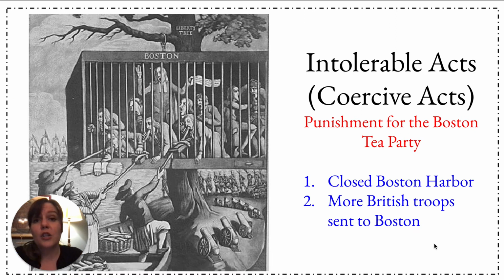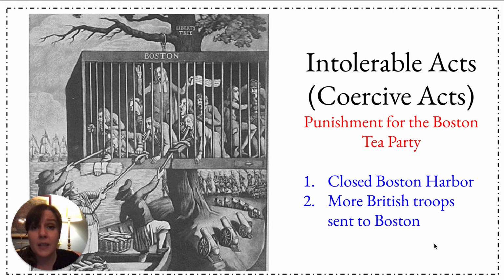All right, but that event does not end without a consequence. And so the British are very upset because those 300 chests of tea were worth a valuable amount of money and they were destroyed. So the King of England, when he hears about this event, he punishes the colonists. He creates a set of laws that go by two names. They're the Intolerable Acts and the Coercive Acts, and they're punishment.